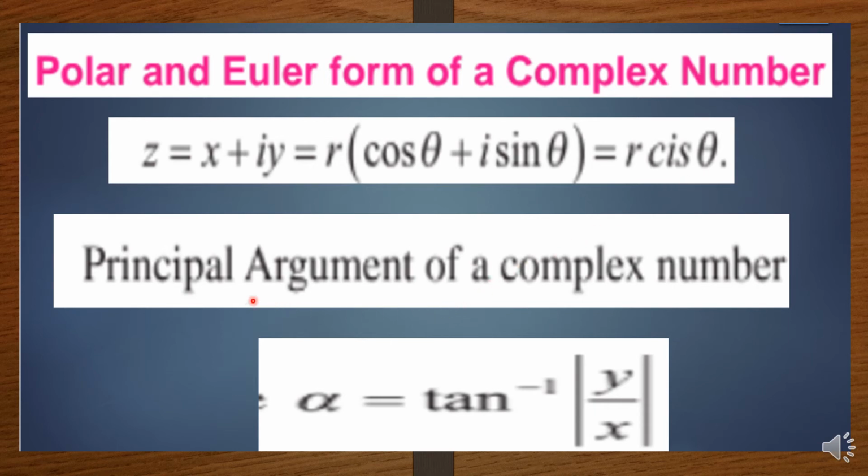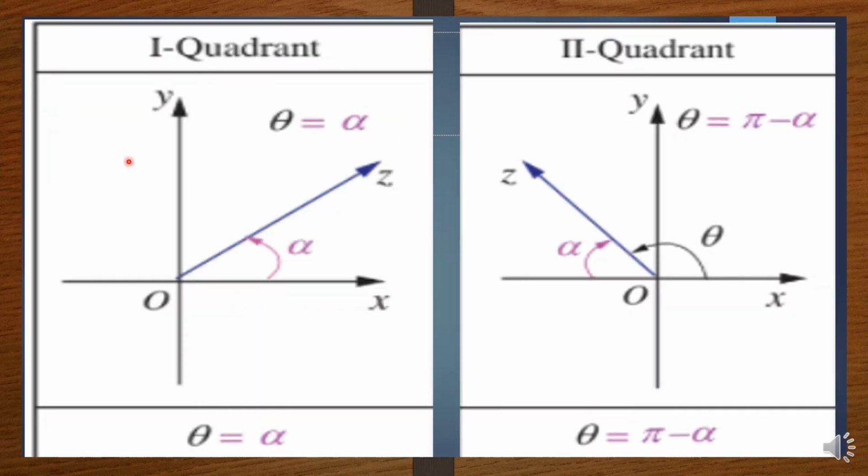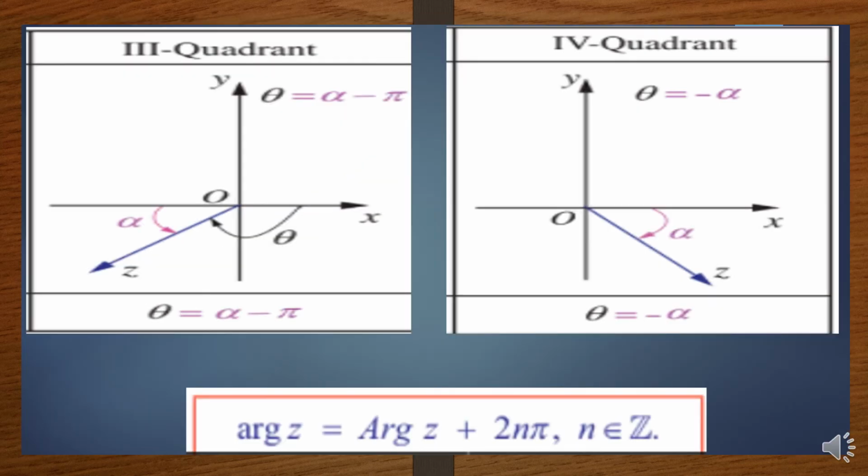Now you can see the principal argument of a complex number. Alpha is equal to tan inverse of modulus of y by x. If the given complex number lies in the first quadrant, then theta will be equal to alpha. If it lies in the second quadrant, that is this z, then theta is equal to pi minus alpha. In the third quadrant, theta is equal to alpha minus pi, otherwise you can write it as minus pi plus alpha. And in the fourth quadrant, theta value is equal to minus alpha.